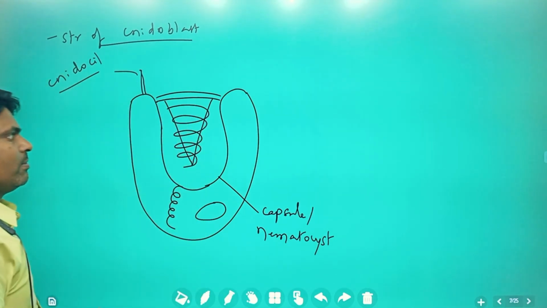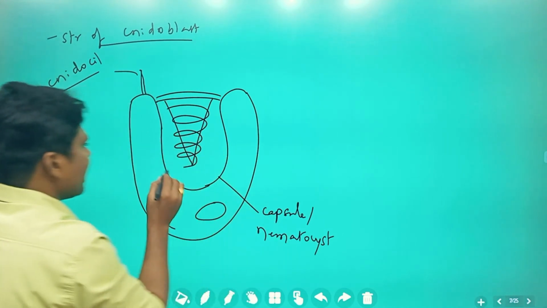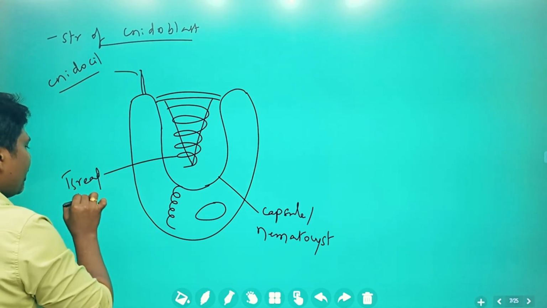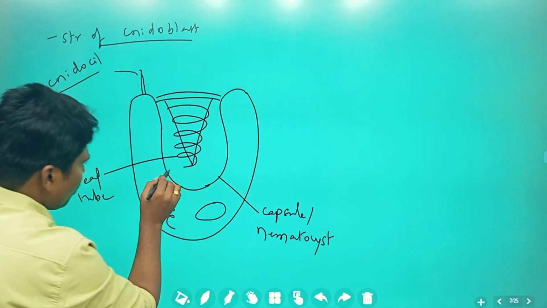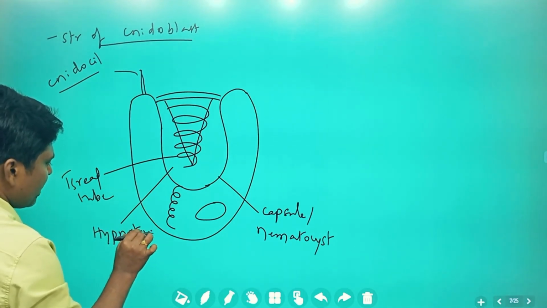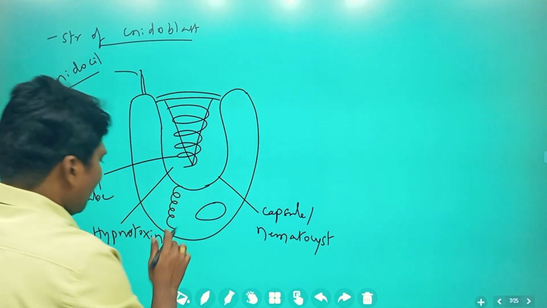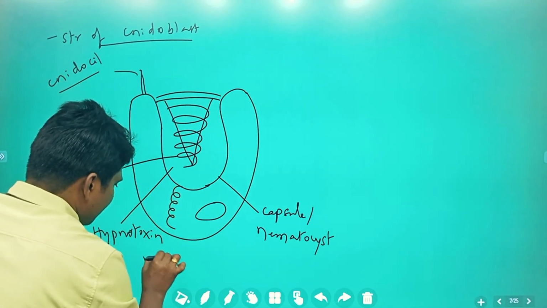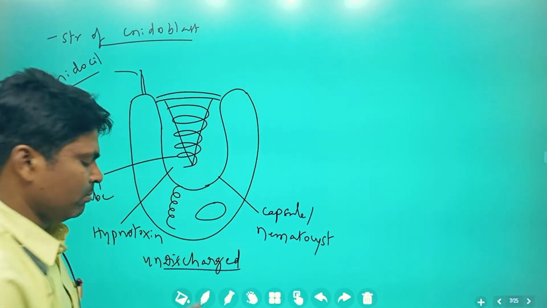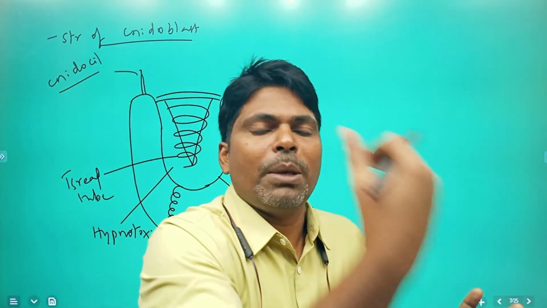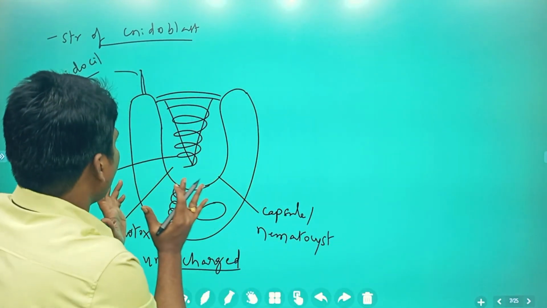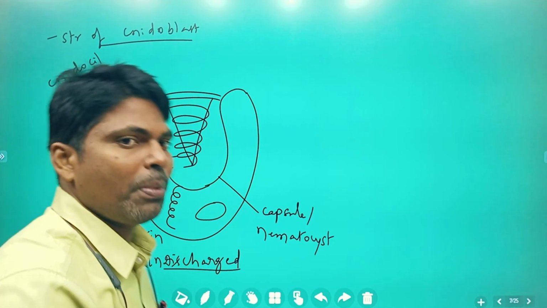So this is the thread, this is the capsule. Inside the capsule, a thread tube is present. Inside also, toxin is present, that is hypnotoxin. This is the undischarged state. What is meant by undischarged? During normal condition, without any harm to any prey, without capturing, attachment, attack or defense, at that time the cnidoblast has this structure.